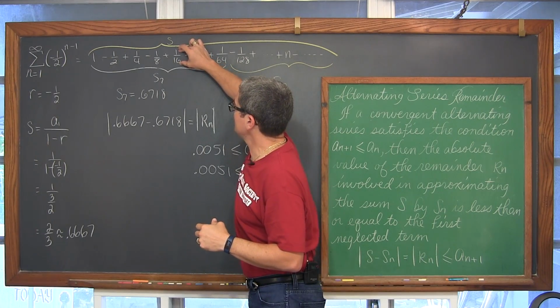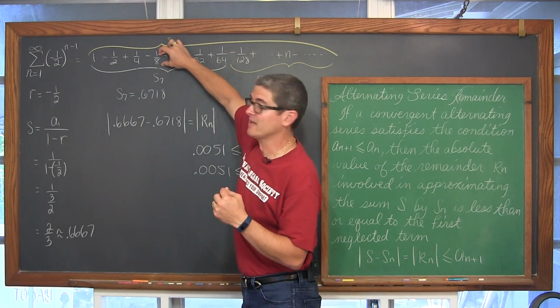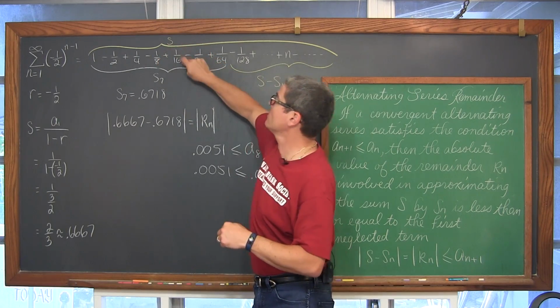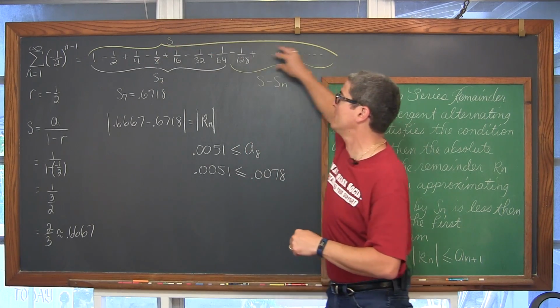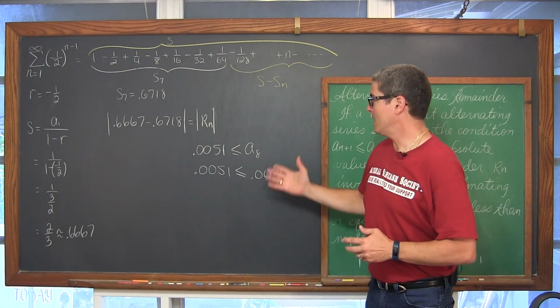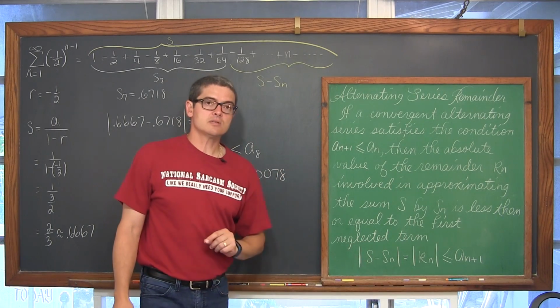You're always adding by a smaller number. You've taken this 1/4, you've subtracted effectively half of that, and then you're adding less than that half, and then you're subtracting again. You're never going to get back up to a value greater than that 1/4. And so that's what's going on here with the alternating series remainder.